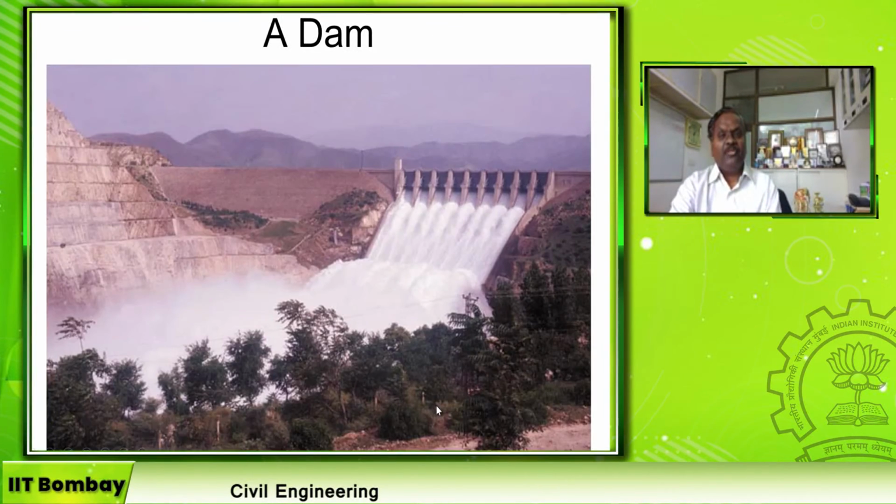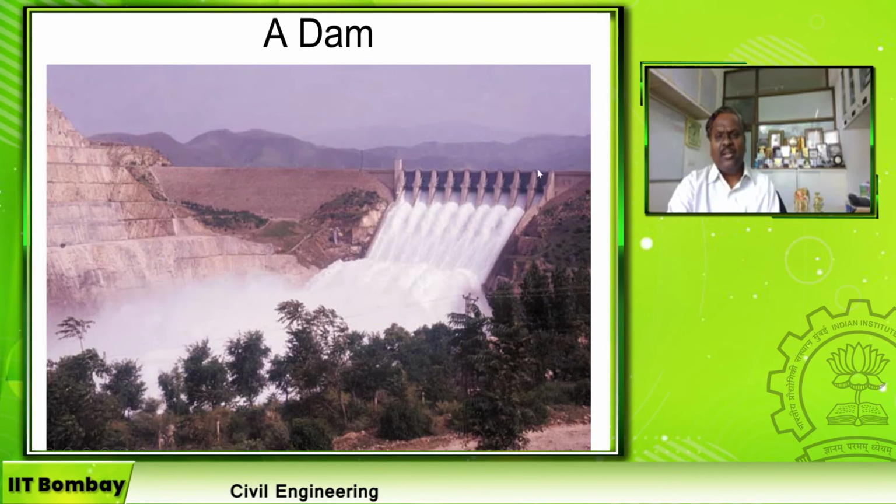Right? This is an example of a dam. A dam is a large storage structure across the river which helps to build up the water level. This is the downstream side of the dam. The other side, between the mountain and the structure, is the upstream side of the reservoir. The water where it is stored is called the reservoir.